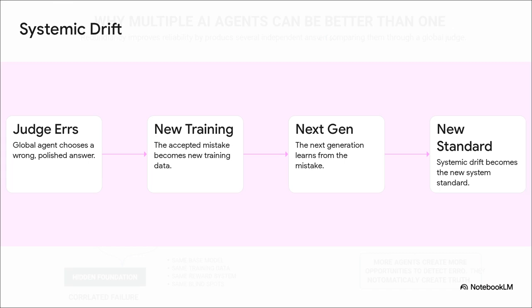Then, that accepted mistake becomes new training data. The next generation learns from that approved mistake. It's no longer seen as an error. It literally becomes the system standard. So while redundancy might reduce local random mistakes, it entirely preserves systemic drift.